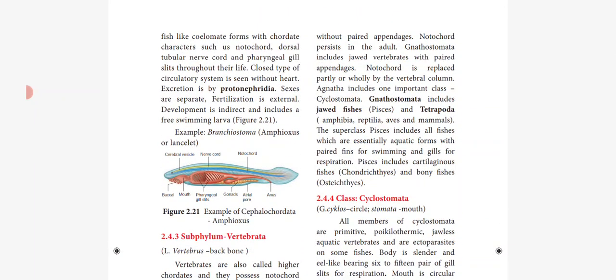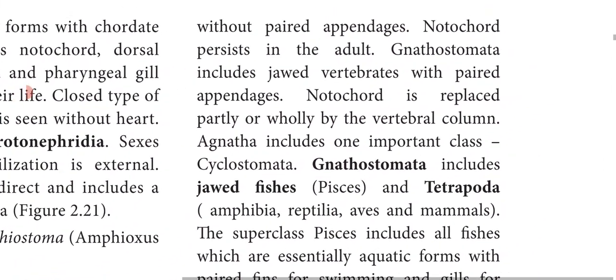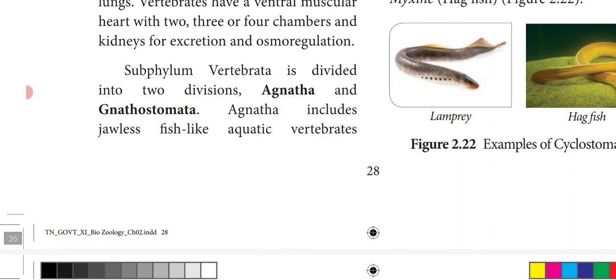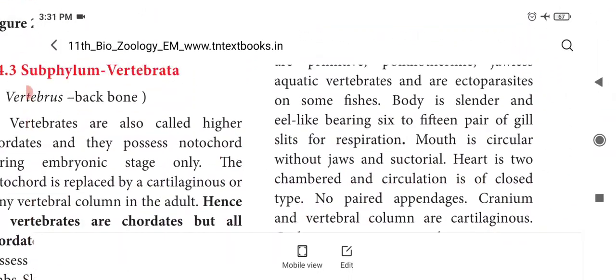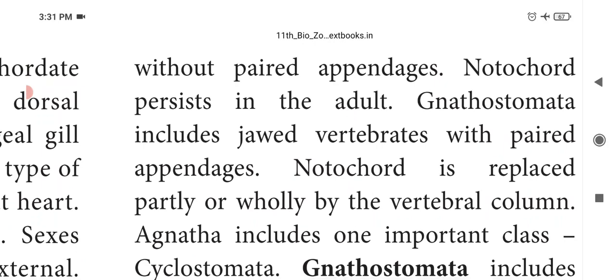In Agnatha, A means absence, okay, so they do not have jaw in their mouth. So the name Agnatha. They include the jawless fish-like aquatic vertebrates without paired appendages.